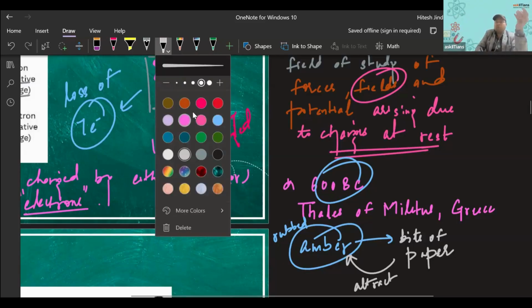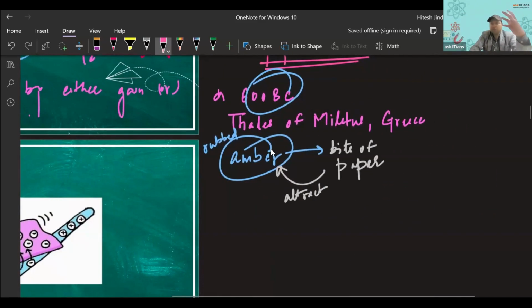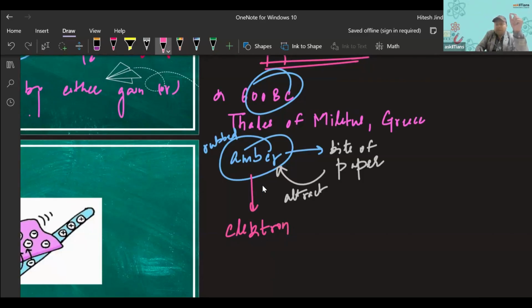So from here comes this concept of electrostatics. We have started to understand this concept of electrostatics. And this amber is known by another name, electron. It is the name of the amber, electron, and from here only we get this name electricity.